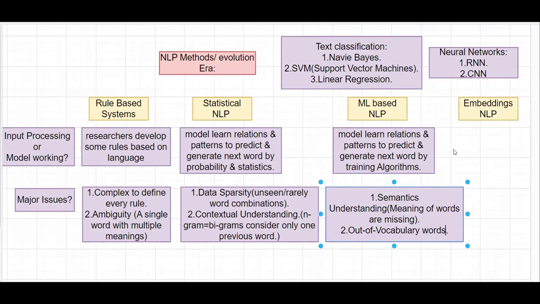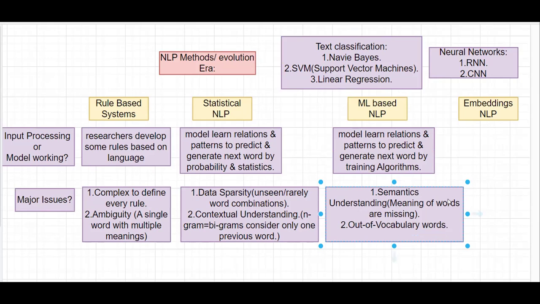Embeddings based NLP models handle out of vocabulary words better than this type of model. And here, feature engineering is more; manually, we need to provide some feature engineering.